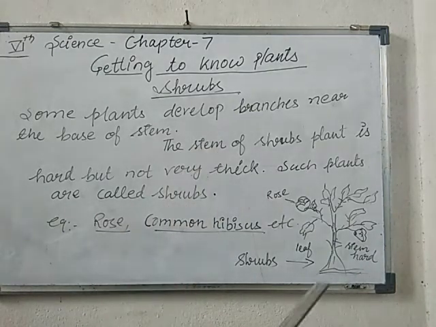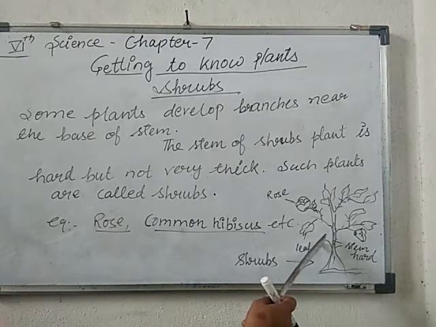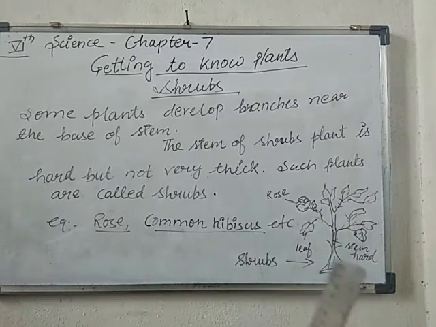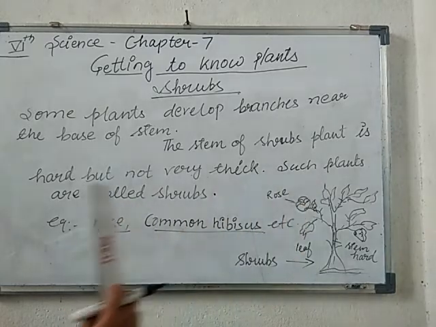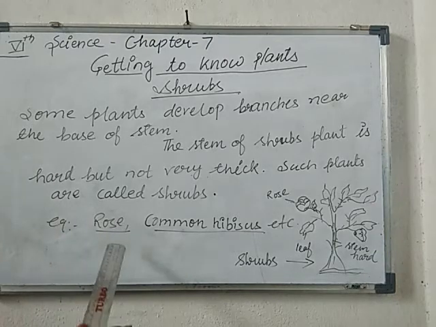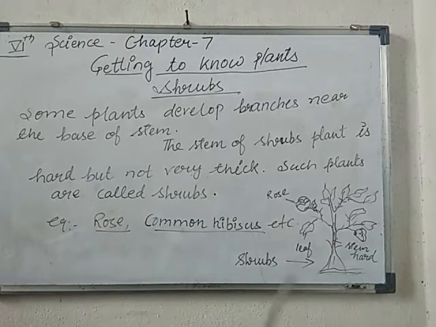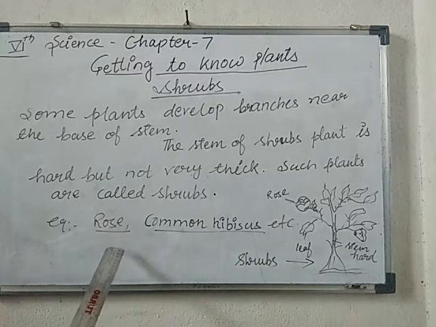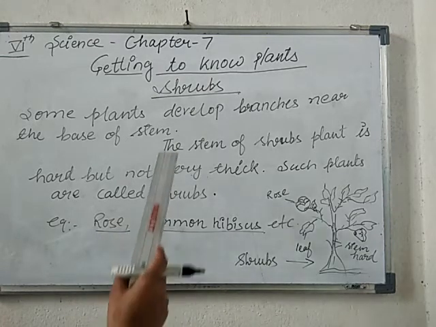Okay, but we have to apply a little force to break the stem of a shrub plant. It is very hard but not very thick compared to a tree. Such plants are called shrubs. What will be the example? You have definitely seen the rose. If there is a rose plant in your house, you can try to touch its stem and pluck it, try to break it, but you will not be able to. Common hibiscus and rose are examples of shrub plants.